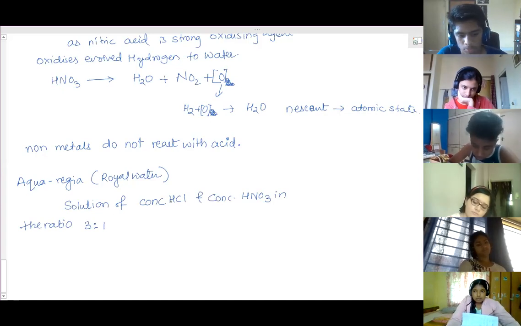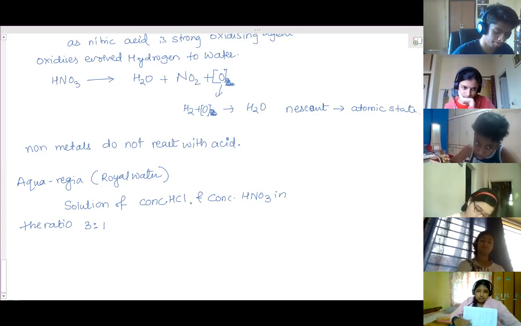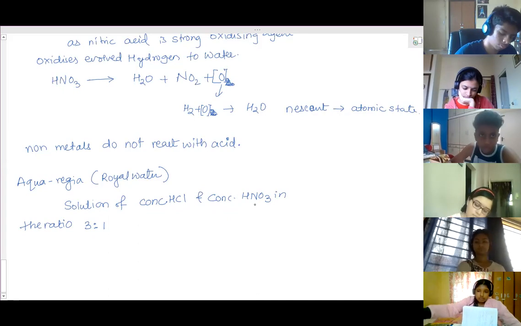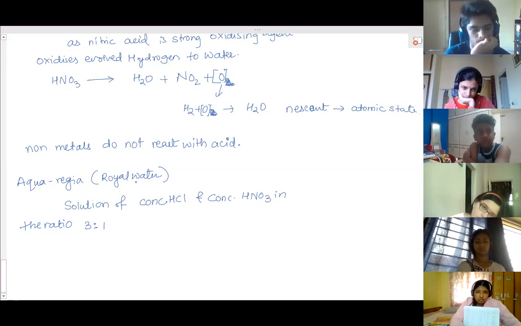Three parts of concentrated hydrochloric acid and one part of concentrated nitric acid. So the 3:1 ratio is always there. When they are mixed in the ratio 3:1, we call it aqua regia or royal water.